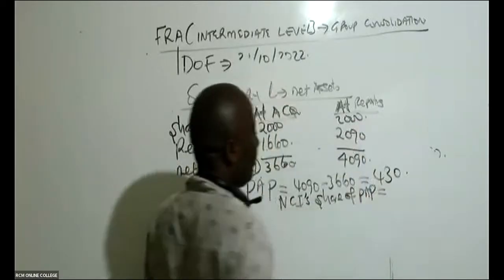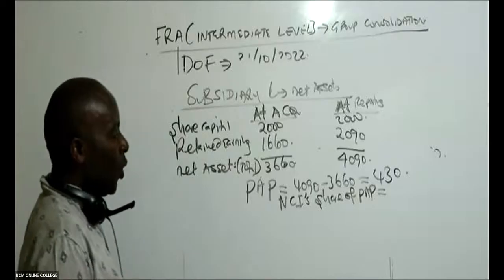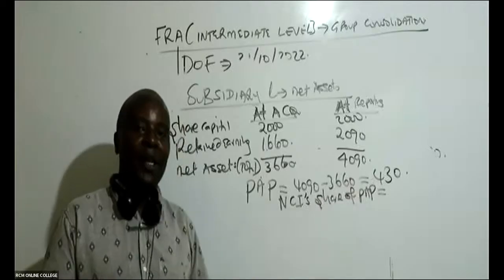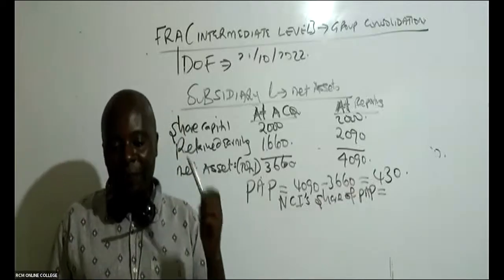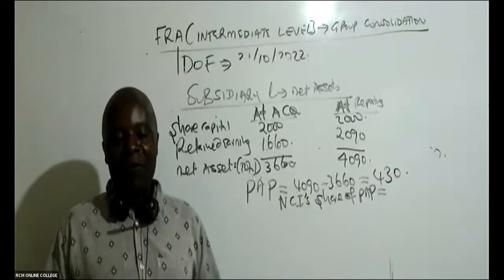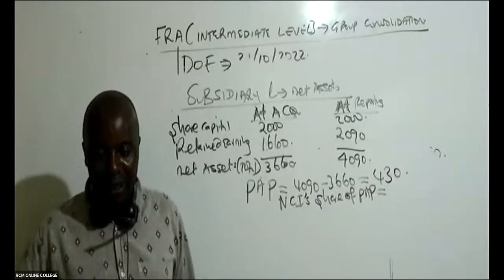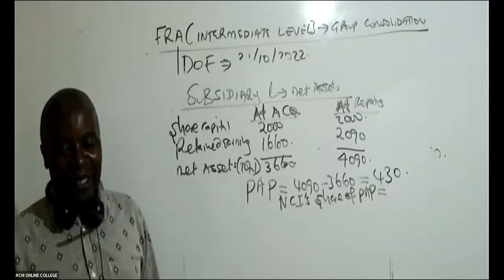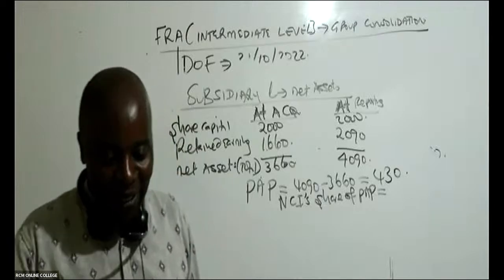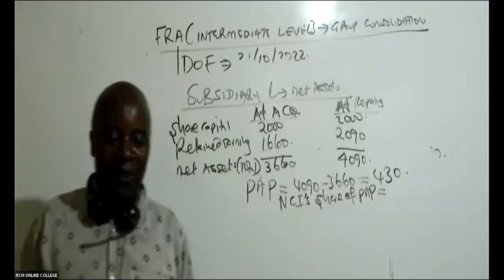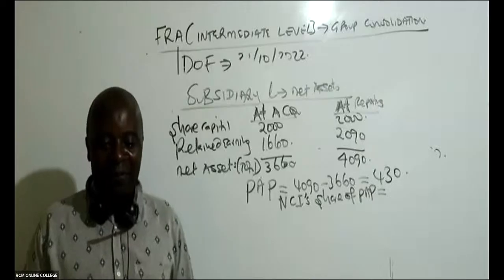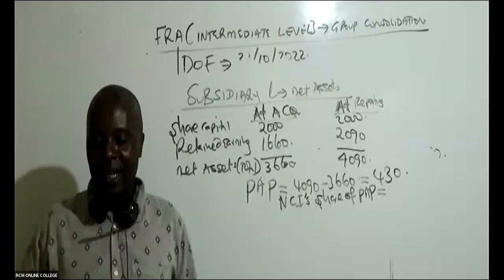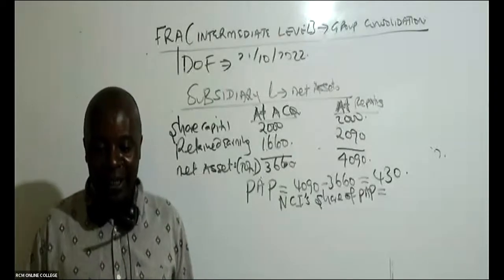Some 300 bob. I will go to the first student who will be able to give me the NCI's share of PAP. Take the percentage, multiply with that 430, you get your 300 bob, very easy. So Hope is telling me 215. I want to see whether someone can second her. You can easily get your gift as well. There is a gift hamper for everybody.